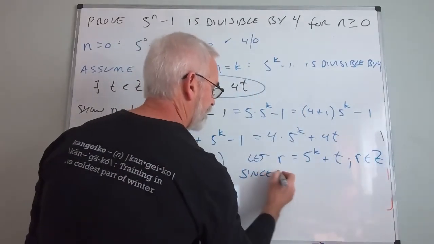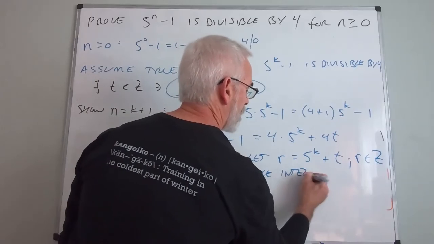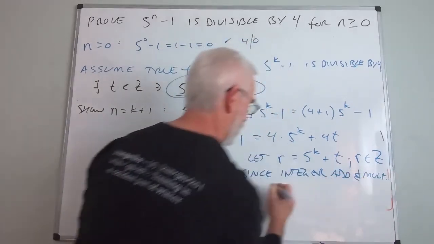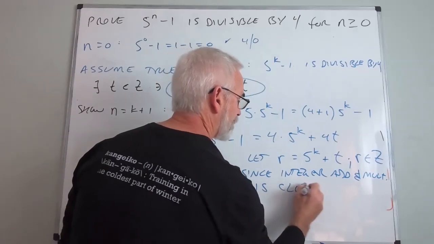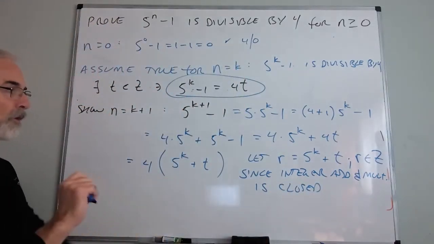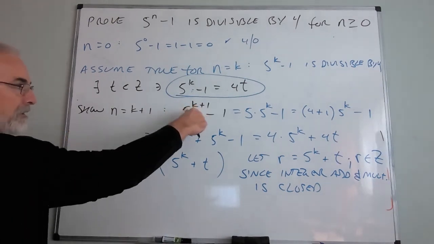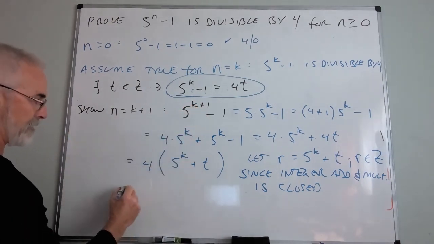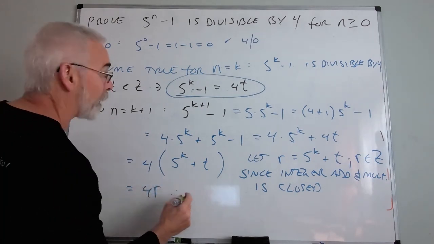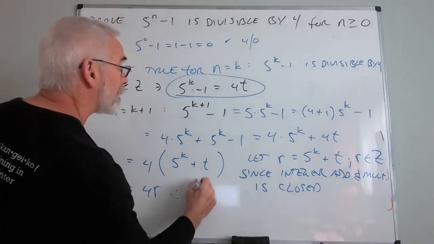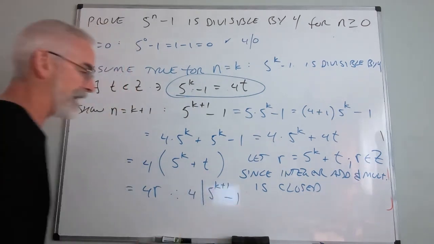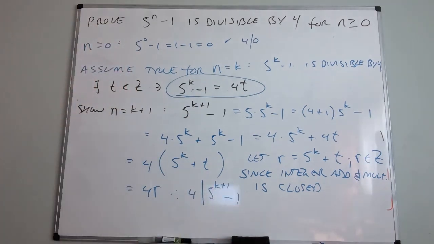Why? Since integer addition and multiplication is closed. We know this. So what does that now mean? That now means, drum roll, please, this is equal to 4r. Therefore, 4 divides 5^(k+1) minus 1. And that was what we were trying to prove.